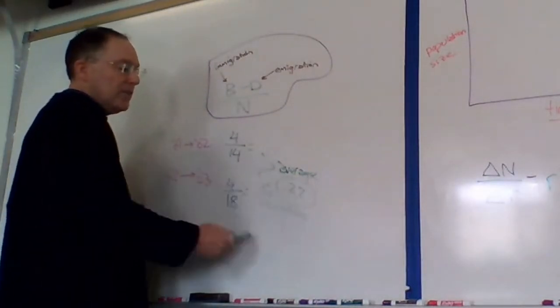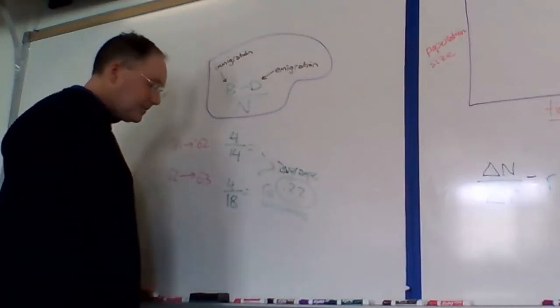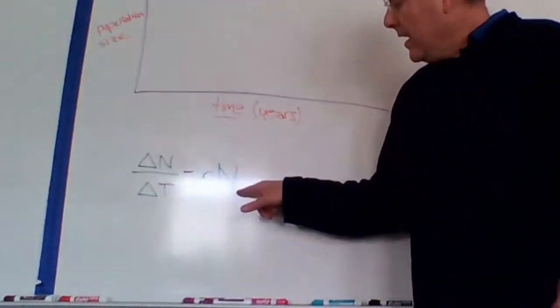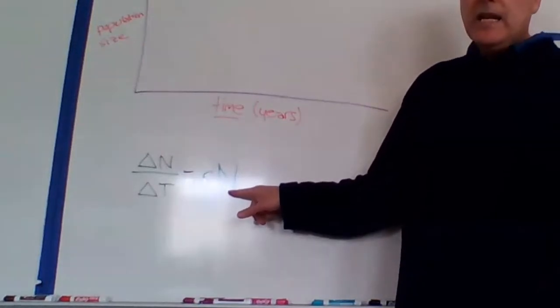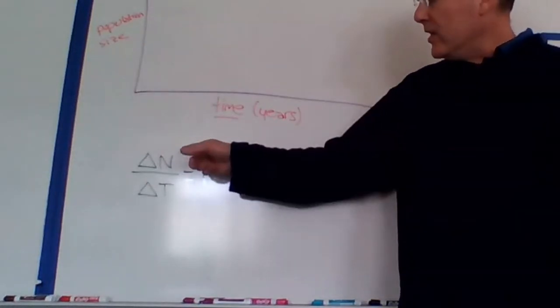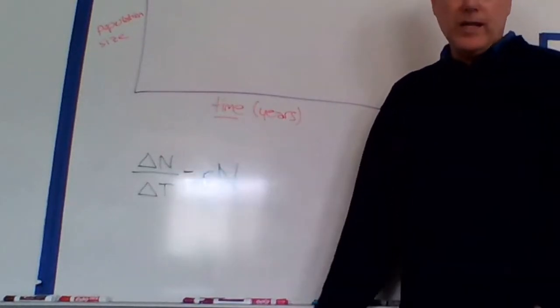What's the growth rate? It's 0.22. Then what we could do is we can multiply that times the number of individuals in a population in order to get the change in the population over time.